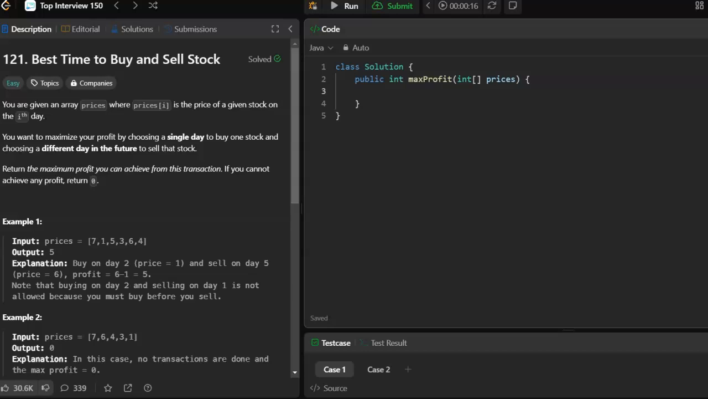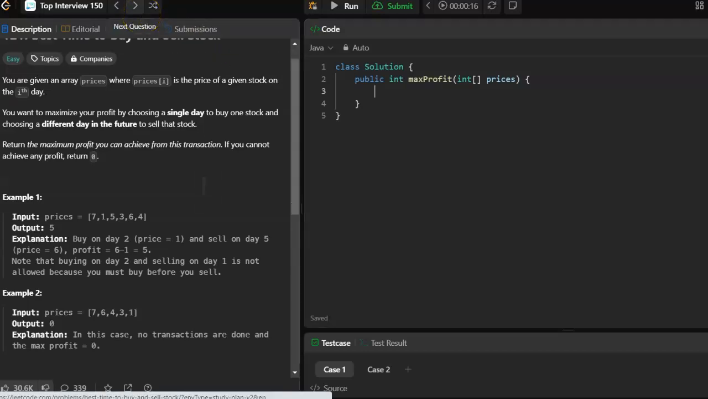What are we asked to do here? You're given an array, prices, where prices at index i is the price of a given stock on the ith day. We want to maximize our profit by choosing a single day to buy one stock, choosing a different day in the future to sell that stock. Return the maximum profit you can achieve from this transaction. If you can't achieve any profit, then return zero.